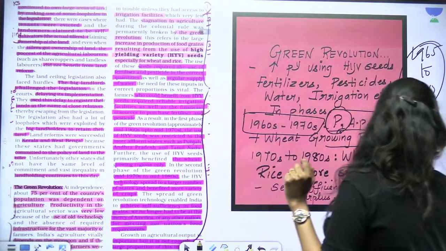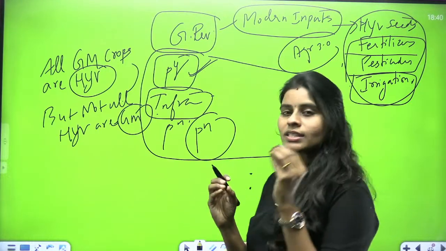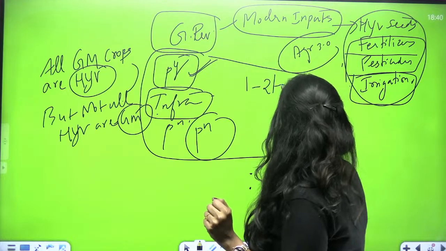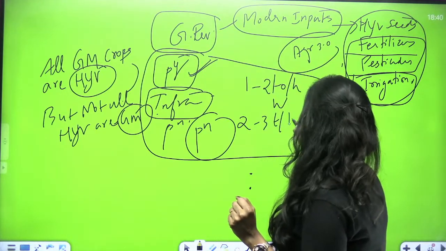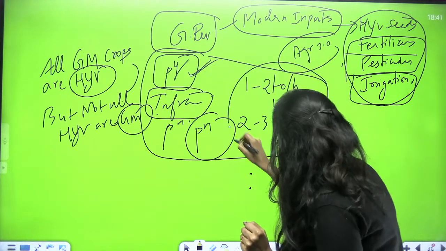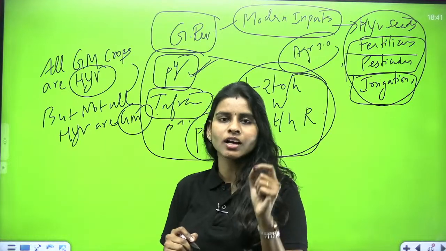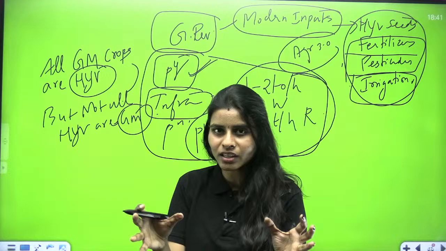Let me tell you a fact here. Before introducing the Green Revolution, what was the yield we had? It was very, very poor: 1 to 2 tons per hectare for wheat and 2 to 3 tons per hectare for rice. So this is the level of productivity we had before the Green Revolution. And what is the percentage of cultivated land we had with irrigation facilities?